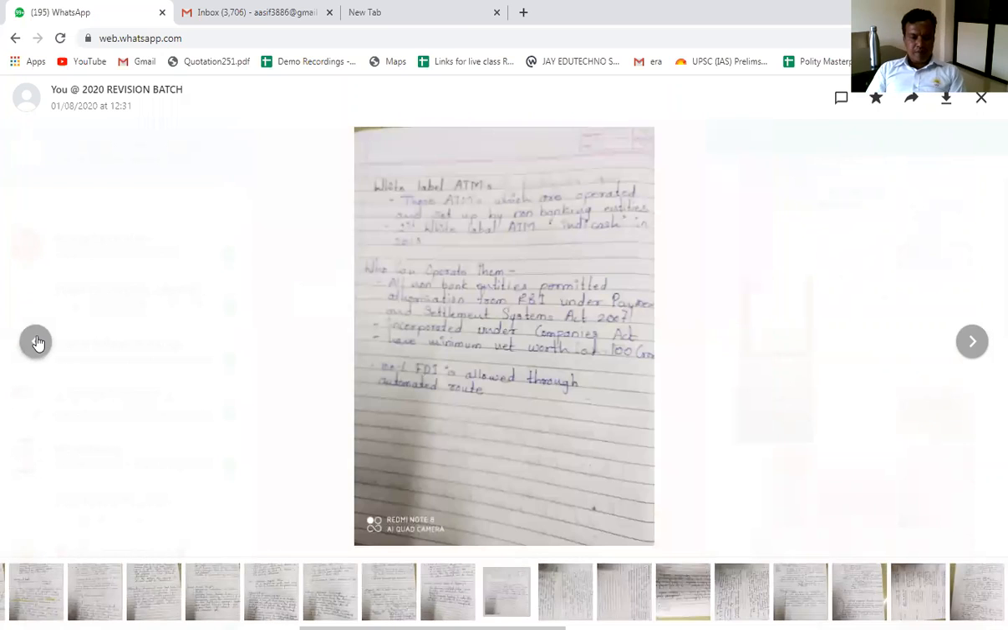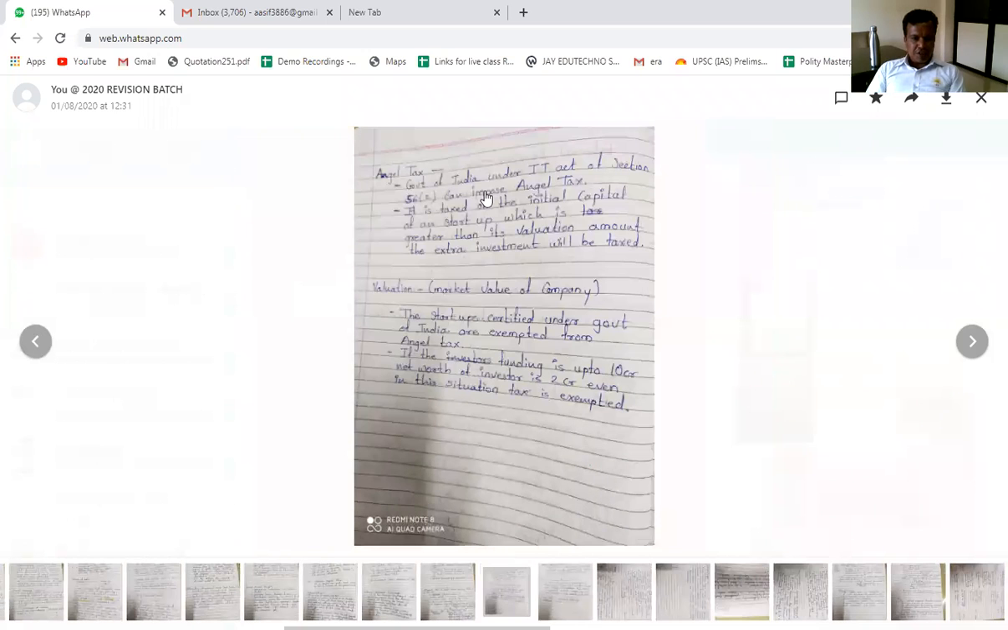White label ATM, also we have discussed in yesterday's class. Angel tax, yes, we'll discuss about the angel tax today. So angel tax, I'm expecting a question on angel tax this year. Government of India under IT Act Section 56 can impose angel tax.